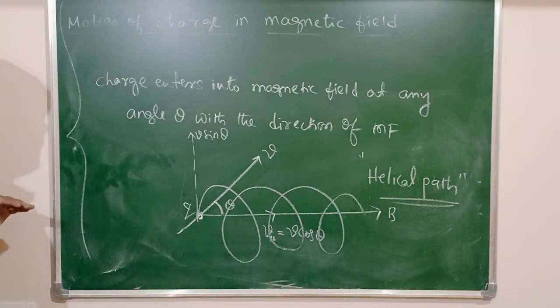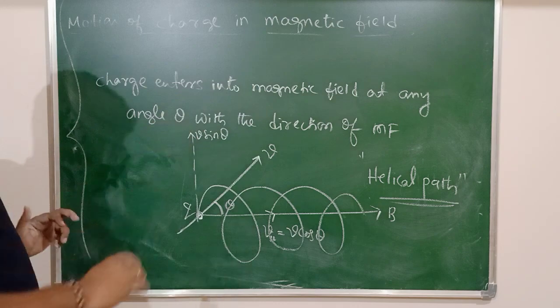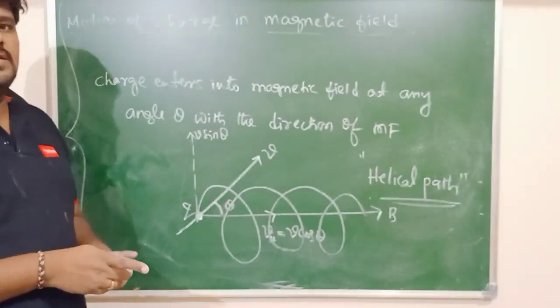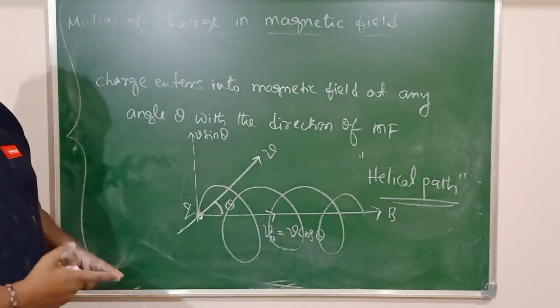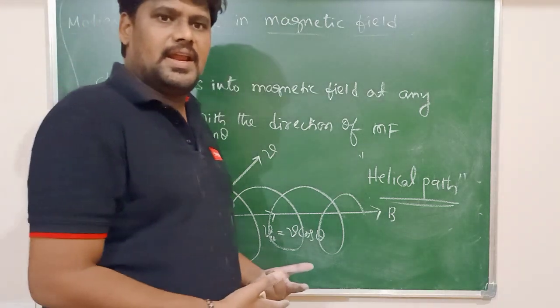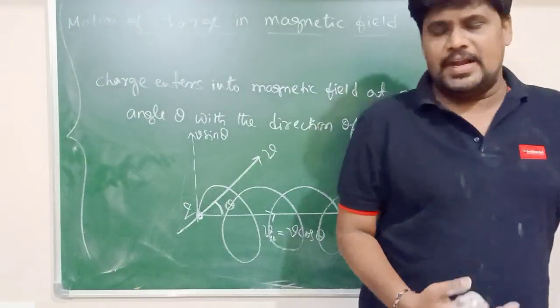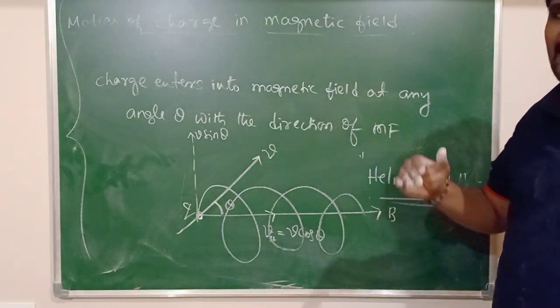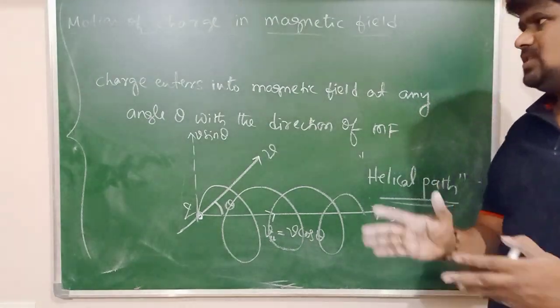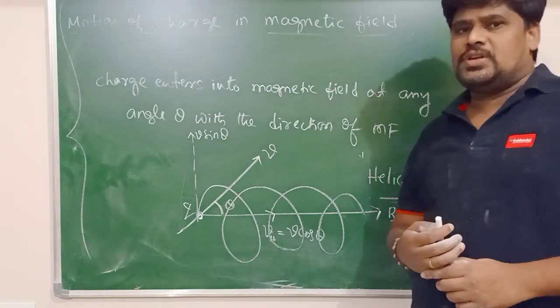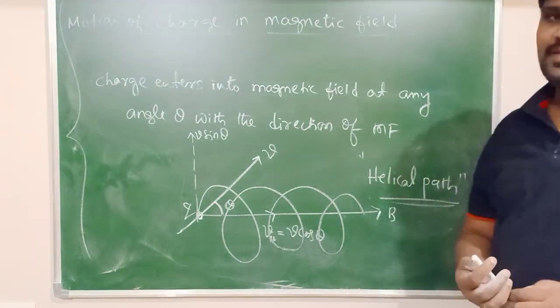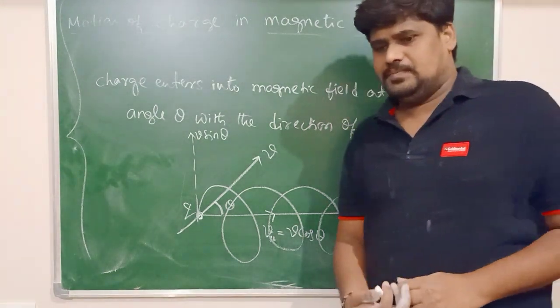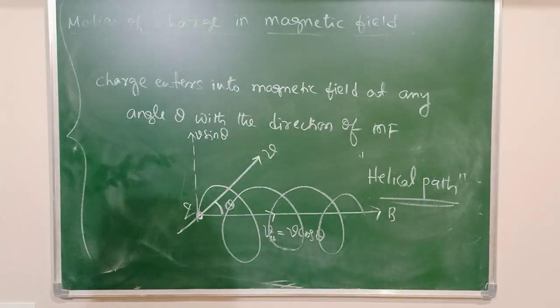If a charged particle enters into a magnetic field at any angle theta other than 0 degree, 90 degree and 180 degree, definitely the path taken will be a helical path. So this is the motion of a charged particle in the magnetic field.